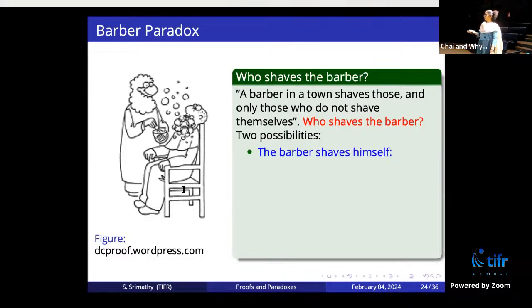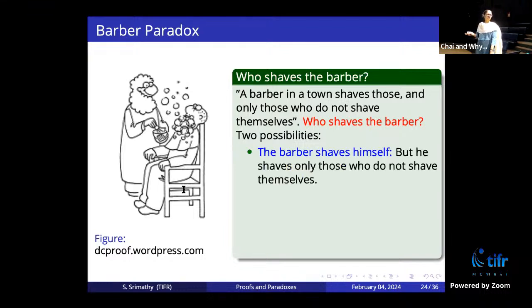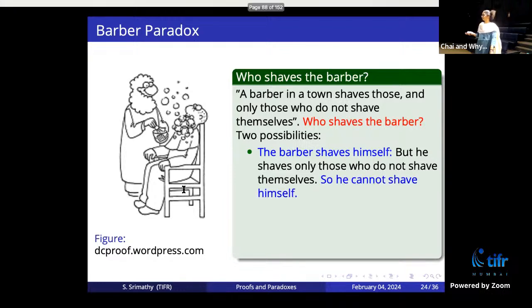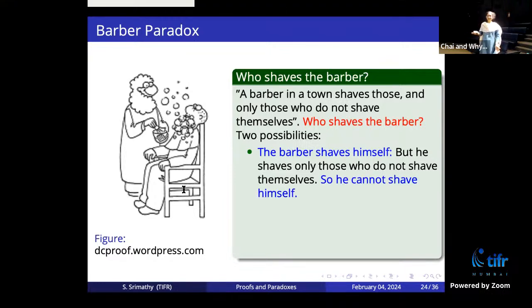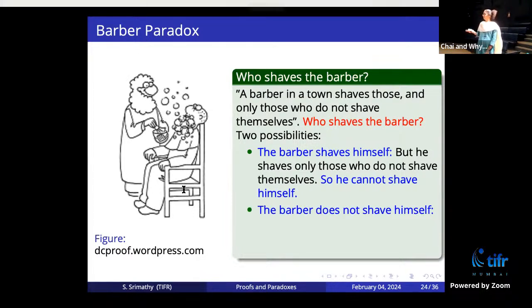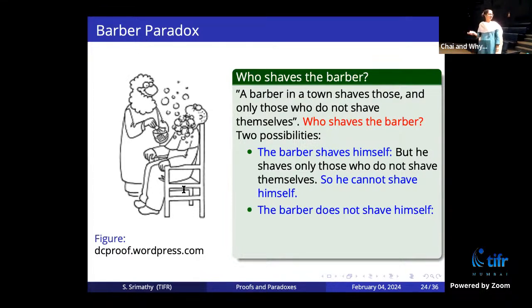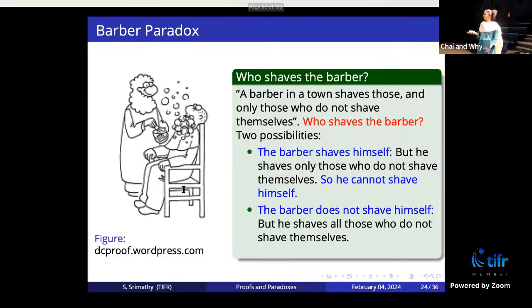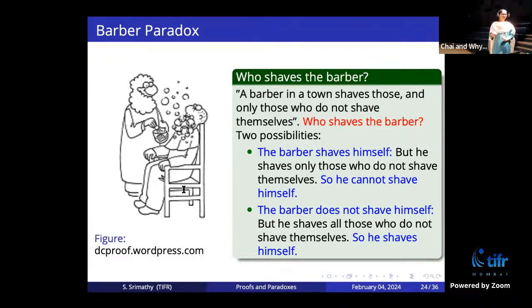Suppose the barber shaves himself. The problem is he shaves only those who do not shave themselves. So he cannot shave himself. Right? So if he shaves himself, he cannot shave himself. But if he does not shave himself, he has to shave all those who do not shave themselves. So he has to shave himself. But there is only one barber in the town. There is only one barber who shaves all those and only those who do not shave themselves.